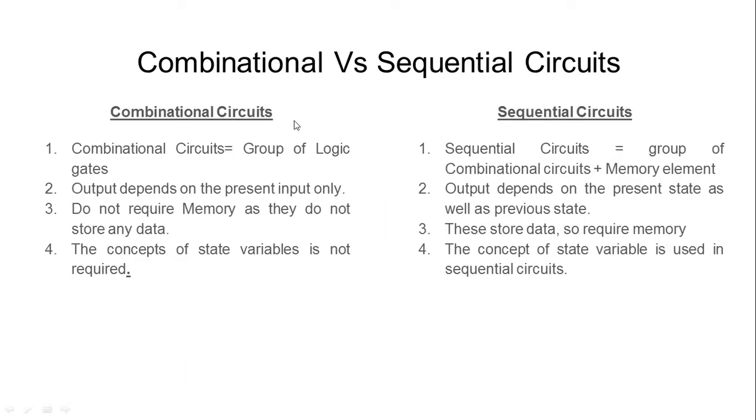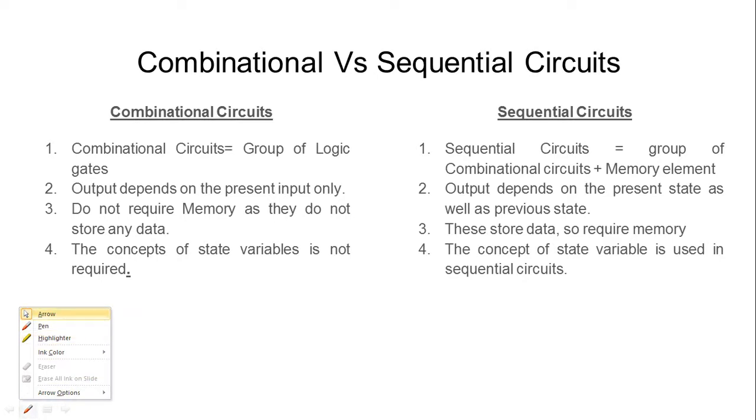So let's sum up what we have learned so far. We started the discussion from circuits and how they are designed. The building blocks of circuits are the logic gates. Broadly, there are two categories: combinational circuits and sequential circuits.